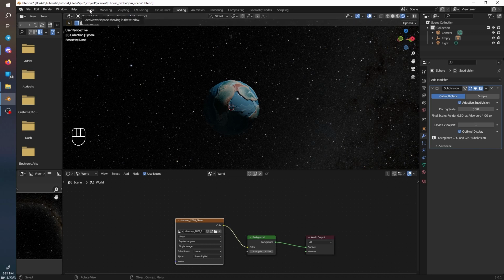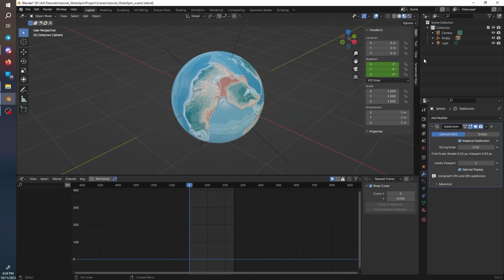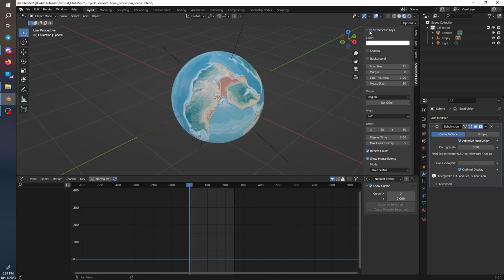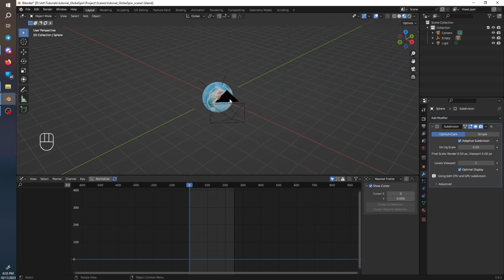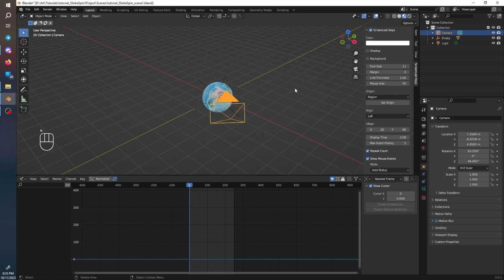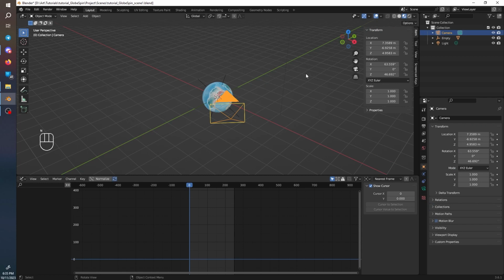To set our camera up, let's go back to layout. And we are going to scroll out, click our camera, pressing N to go back into our item. Let's turn the X to 0 and the Y to 0.